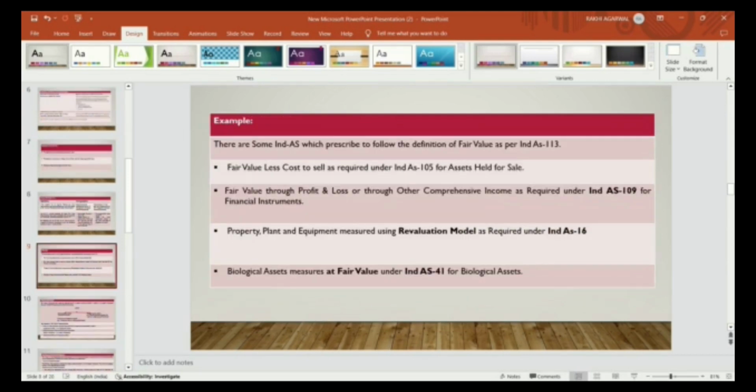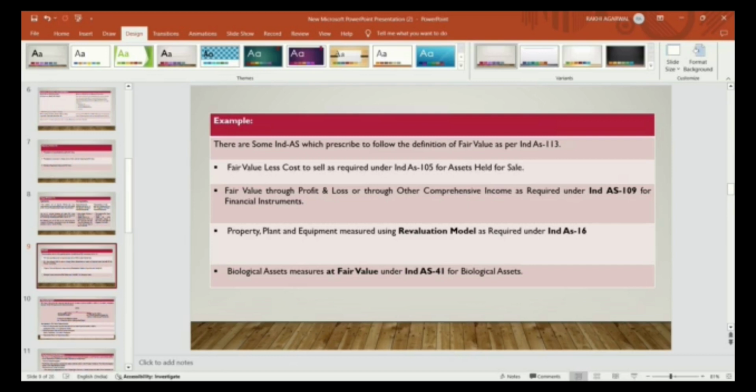Now for example, there are some Ind ASs which prescribe to follow the definition of fair value as per Ind AS 113. Fair value less cost to sell as required under Ind AS 105 for non-current assets held for sale.